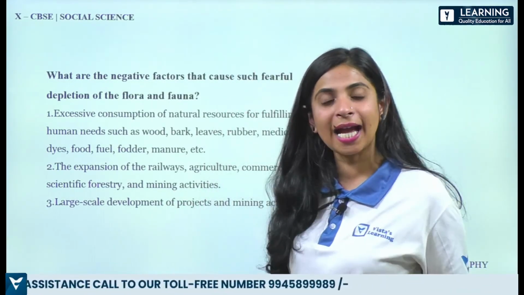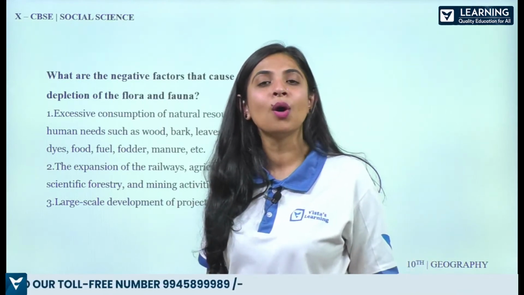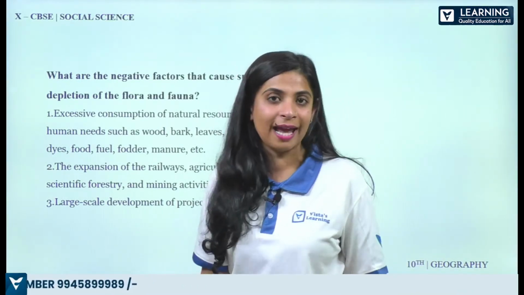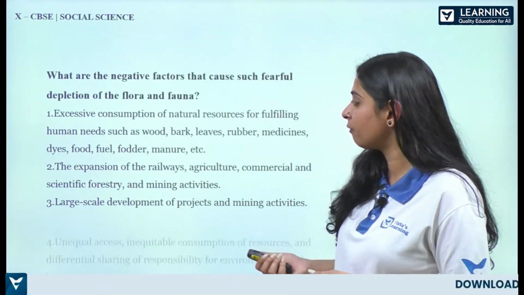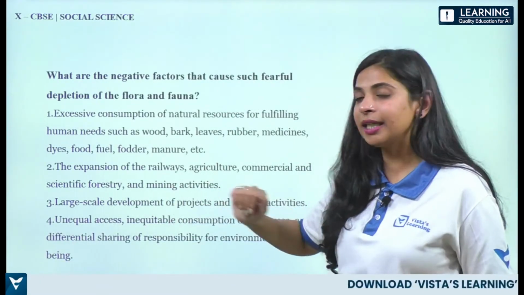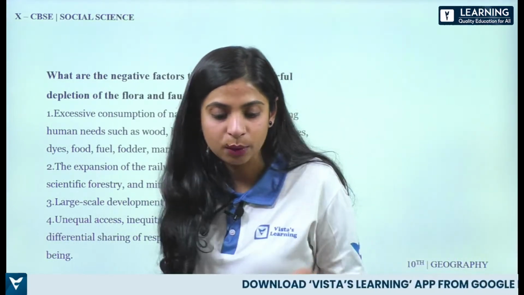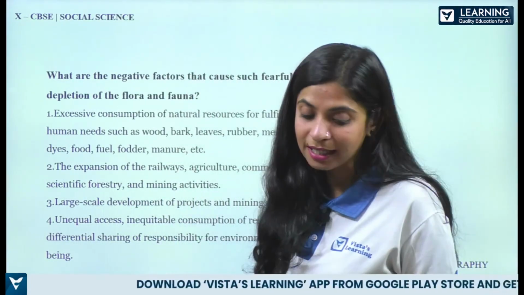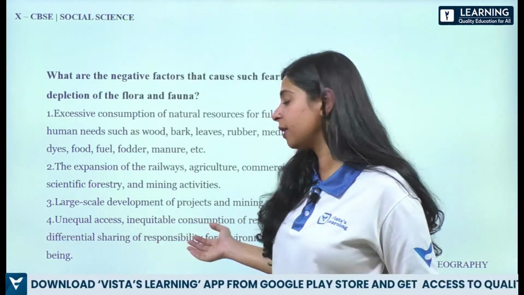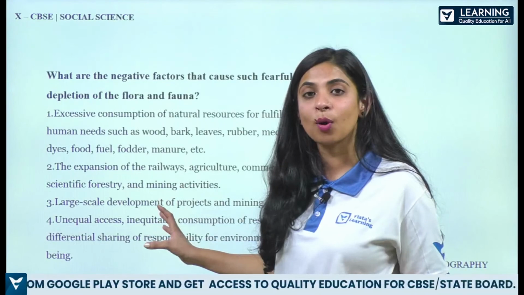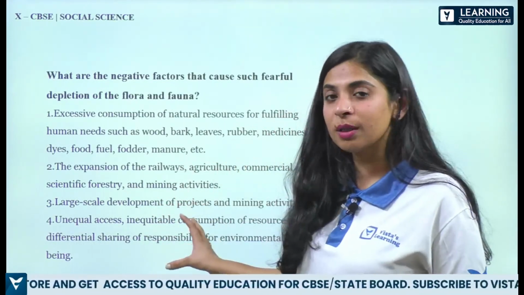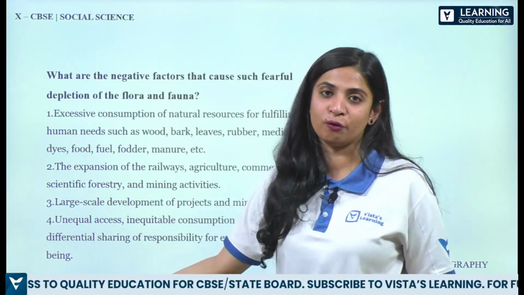So again, mining activities, all this is exploiting the land, and that's why the depletion of flora and fauna is witnessed. And then unequal access, inequitable consumption of resources, and differential sharing of responsibility for a healthy environment. So that's what is there, and how can you preserve it if you're just doing the opposite of all this.